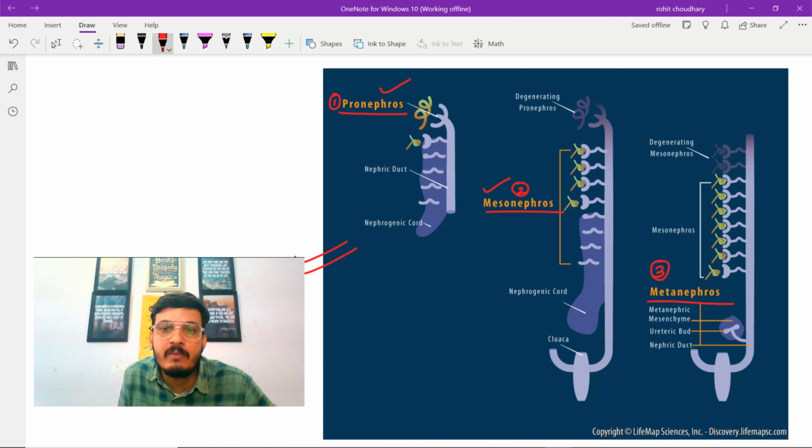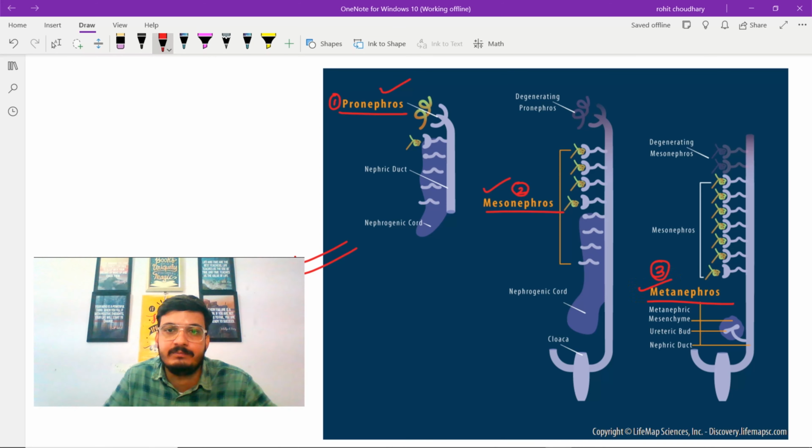If we compare both of these kidneys, obviously mesonephros is advanced, and it is the functional kidney in fishes and amphibians, and it also acts as a temporary kidney during the embryonic development of higher animals such as reptiles, birds and mammals. Then comes metanephros. It is the most advanced, permanent and functional kidney found in higher animals such as reptiles, birds and mammals.